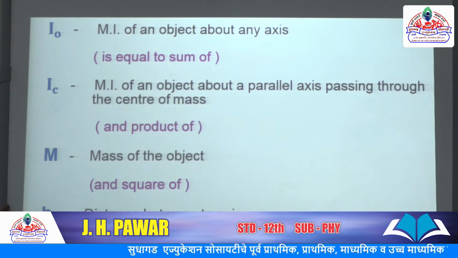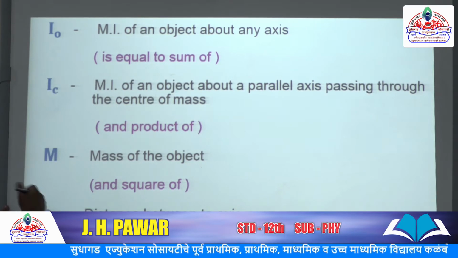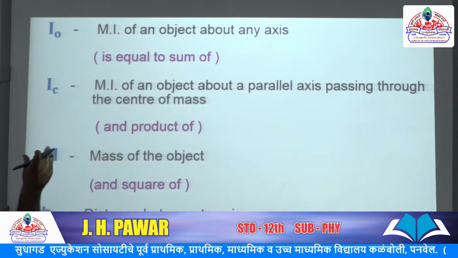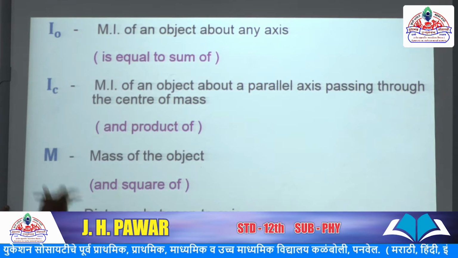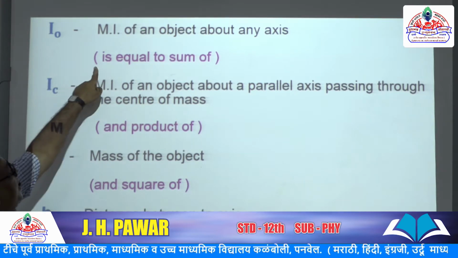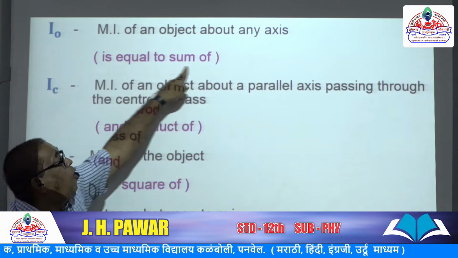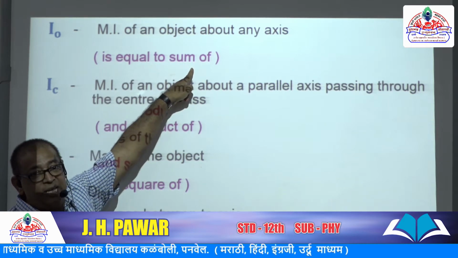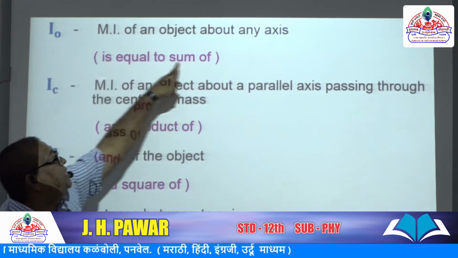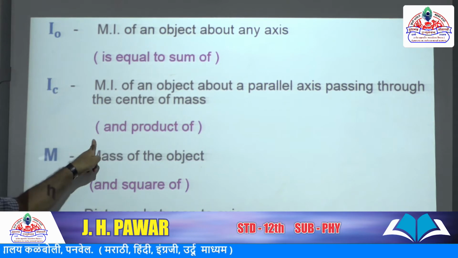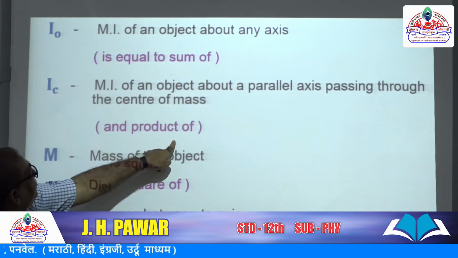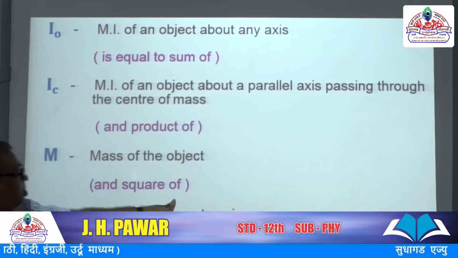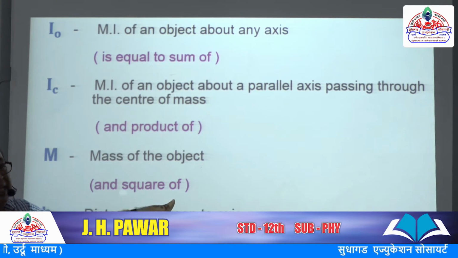Then look at the things. Here I am substituting certain words between these terms. Here I am taking is equal to sum of. First thing, is equal to sum of. Here I am putting and product of, and square of. Then read it.